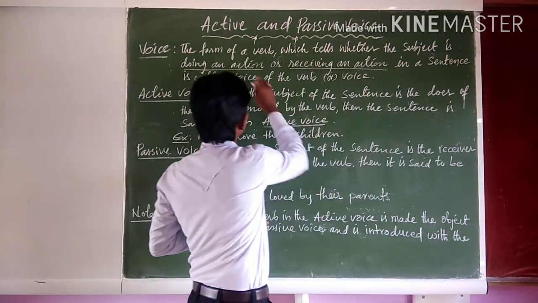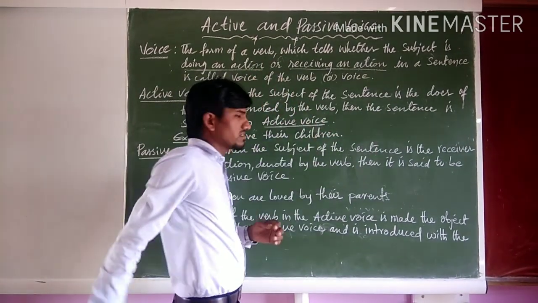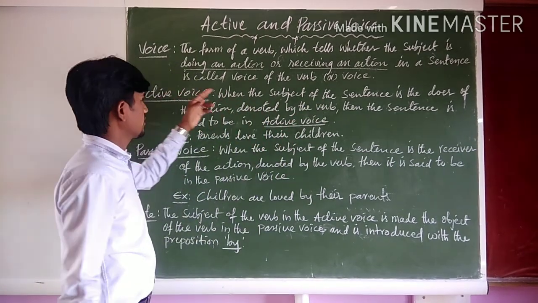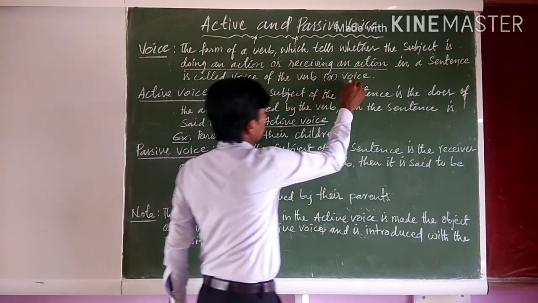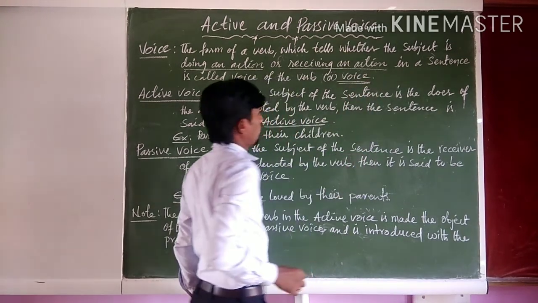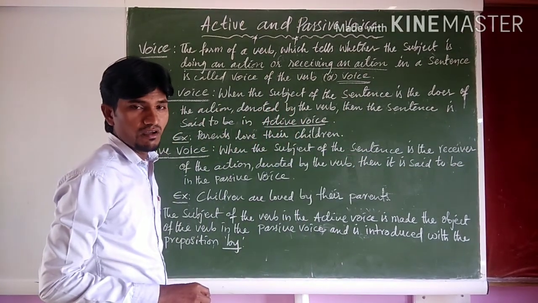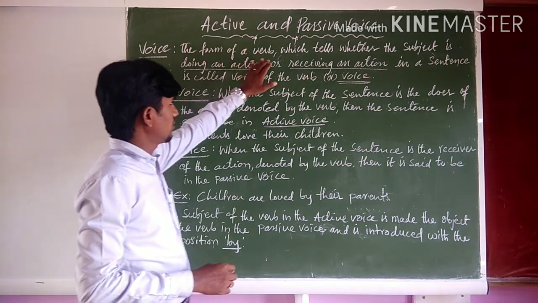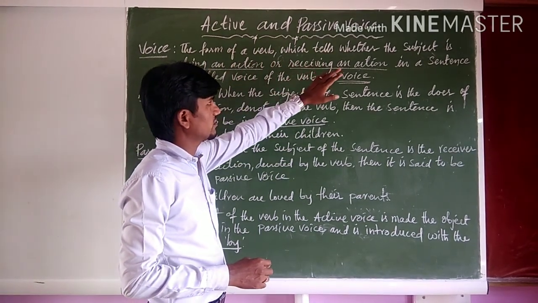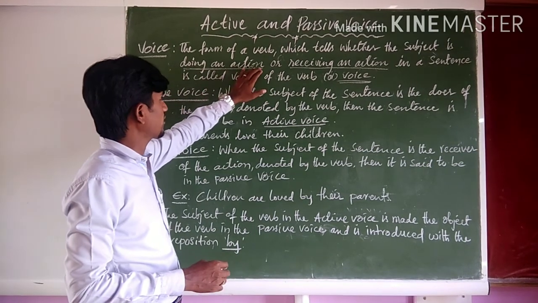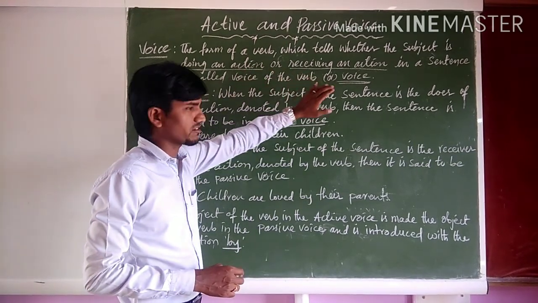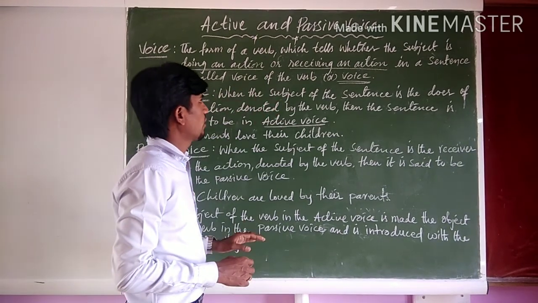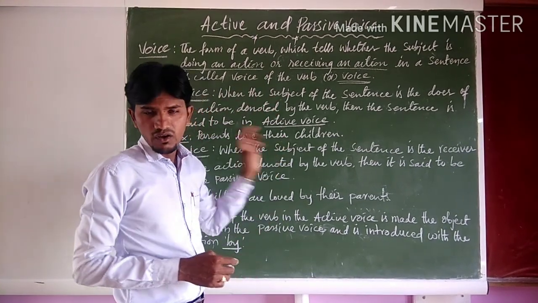Whether the subject is doing an action or receiving an action in a sentence is called voice of the verb, or voice. Once again, the form of a verb which tells whether the subject is doing an action or receiving an action in a sentence is called voice of the verb, or voice.